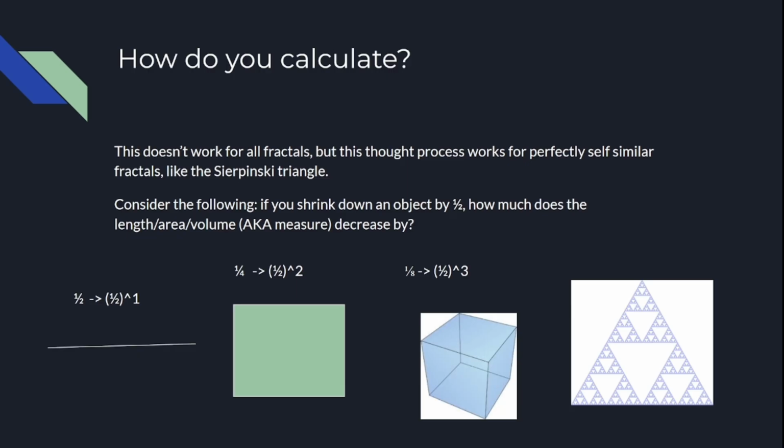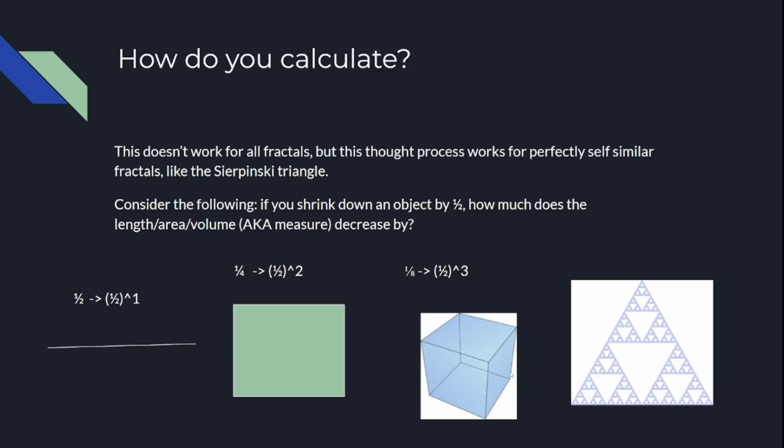So consider, if you shrink down an object by 1/2, like all of its dimensions, how much does the length, area, volume, all codified under measure, decrease by? So for example, if you shrink a line by 1/2, its measure or length goes down by 1/2. For a square, it goes down by 1/4, and for a cube, it goes down by 1/8.